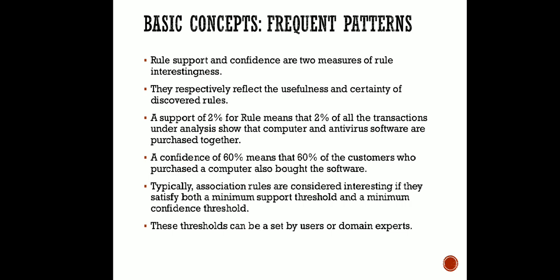And these association rules are considered interesting if they satisfy both a minimum support threshold and a minimum confidence threshold. Now these thresholds are going to be set by the domain expert. As we proceed with this lecture, we will see some examples. There you can see that we are going to fix the minimum support level and a minimum confidence level. Based on that we can generate the association rules.